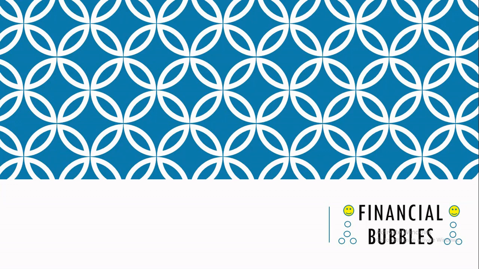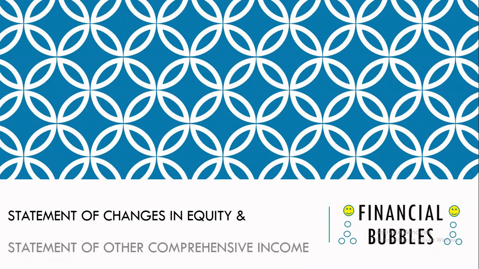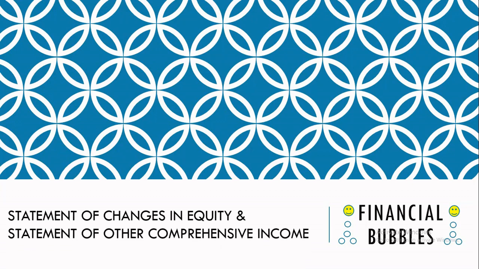Today I am going to discuss a topic related to financial results of organizations. There are two statements, statement of changes in equity and statement of other comprehensive income, added in financial results. So, what are these statements and why are these statements included in the financial statement? We will discuss in this video and try to understand it.